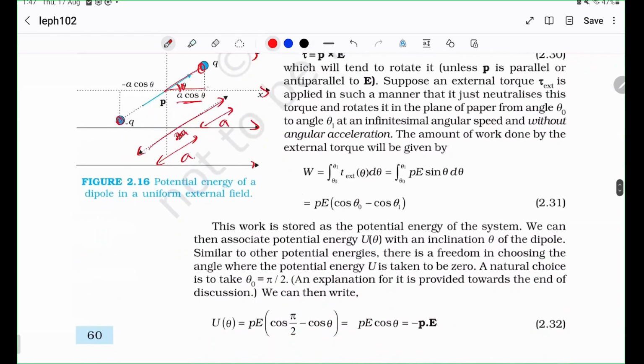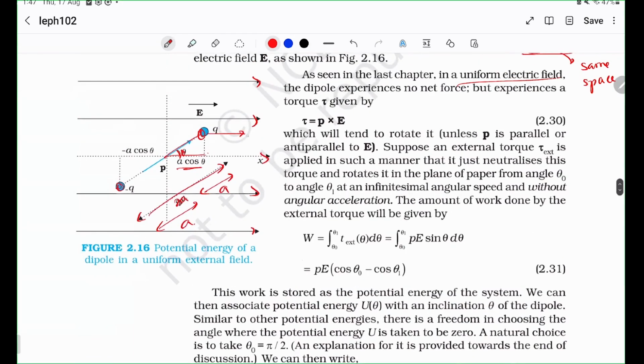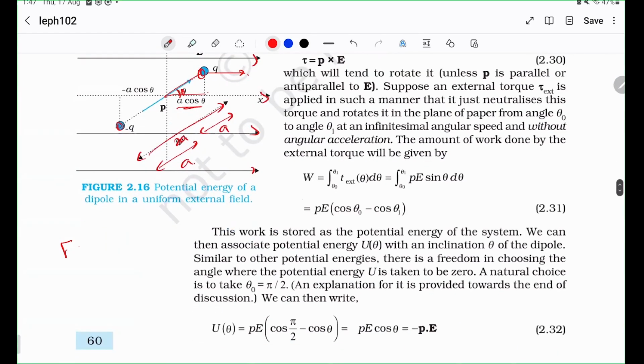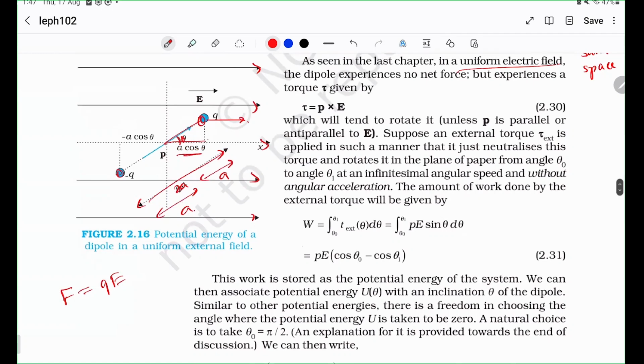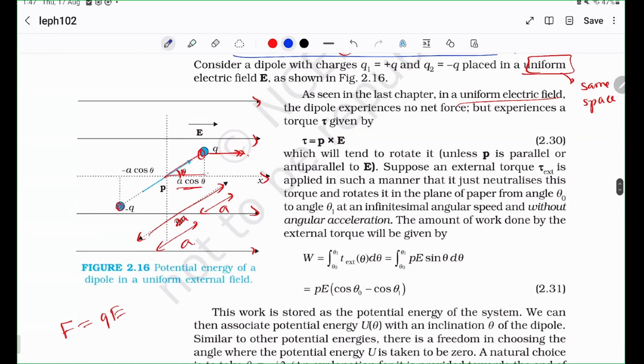So the torque, how would you measure the torque? So you have a force here. You know the force is q times electric field. We have seen this in the direction of the electric field. So the force is this way. And what about the force here? Well, the force is still along this way because the electric field is along this way. But the force is minus q times E because the charge is minus q. But a force of minus QE along this way is the same as a force of plus QE along this way. So we prefer to just rename the force as QE but along the opposite direction. So the force is QE along this direction and QE along this direction.